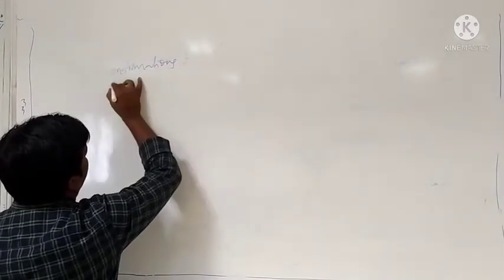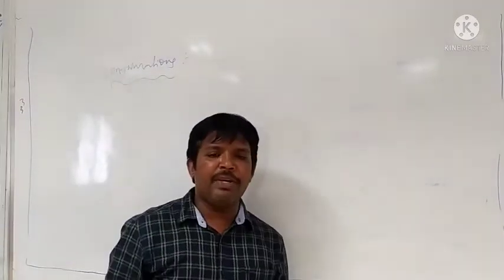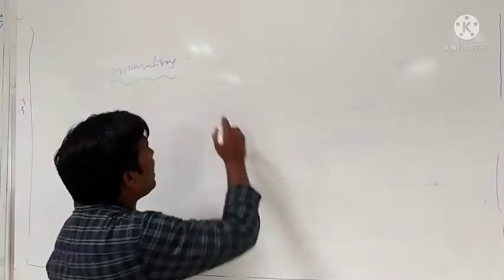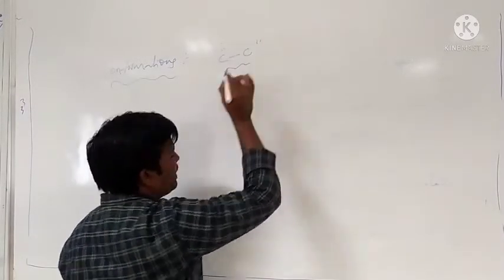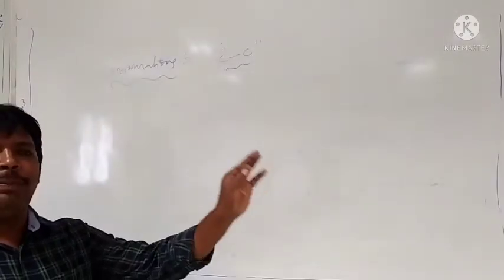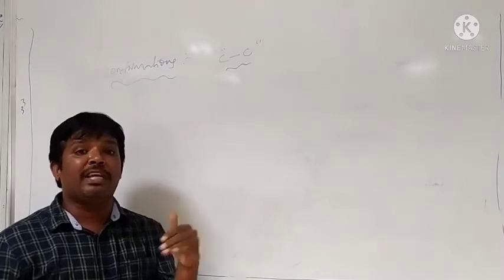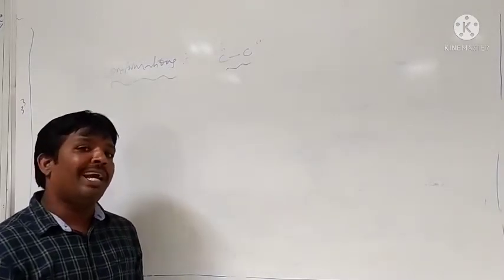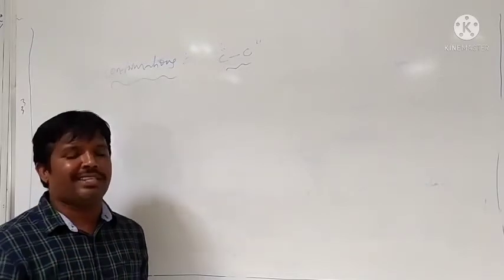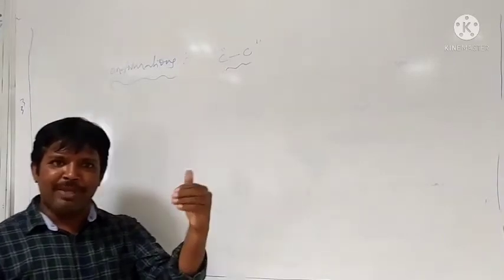Conformations in alkanes. What is meant by conformation? In alkanes, only carbon-carbon single bonds are present. Due to the rotation of the carbon-carbon single bond, we will get a spatial difference of the atoms.